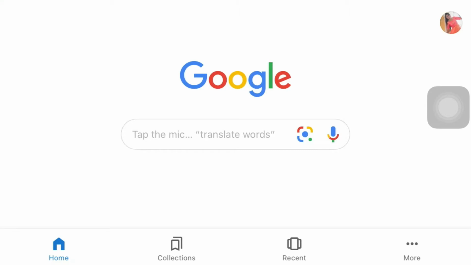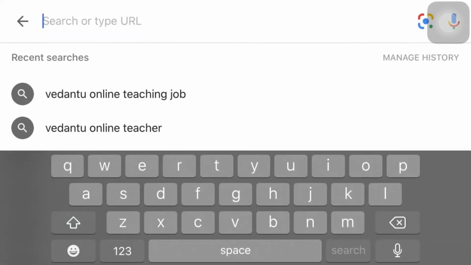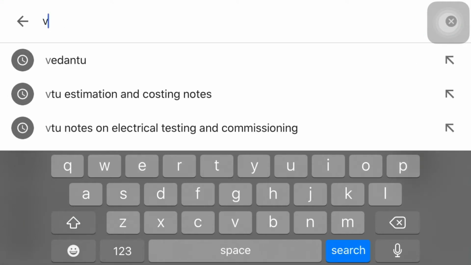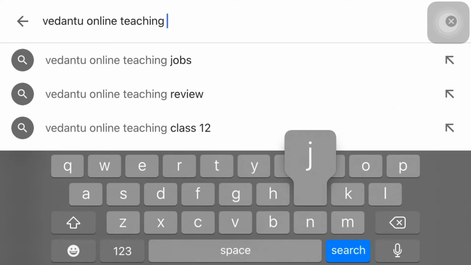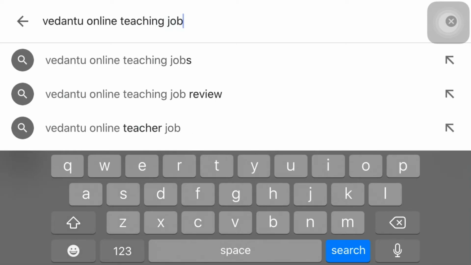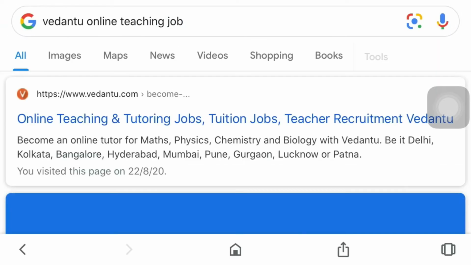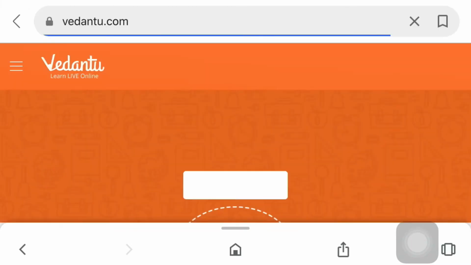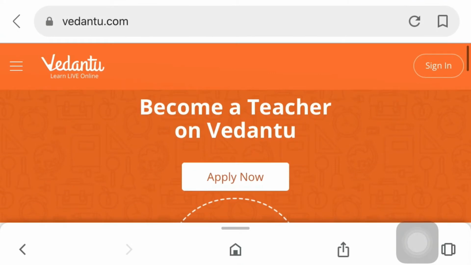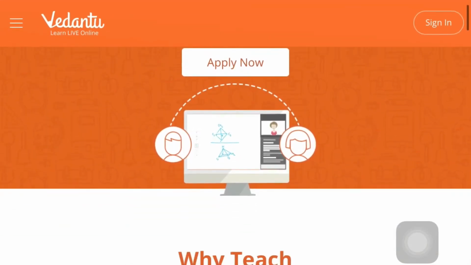Just go to Google, and in Google you can type Vedantu online teaching job. So first, to work with Vedantu we need to apply for the interview process. So here I am typing Vedantu online teaching job and then going for search, and it will go to the website of Vedantu, and the first option is online teaching and tutoring jobs. This is the teacher recruitment page of Vedantu. Click on that, and it will take you to the dashboard of Vedantu.